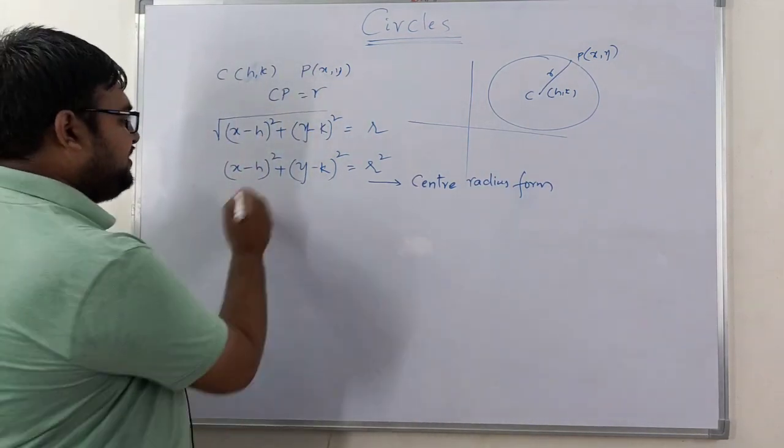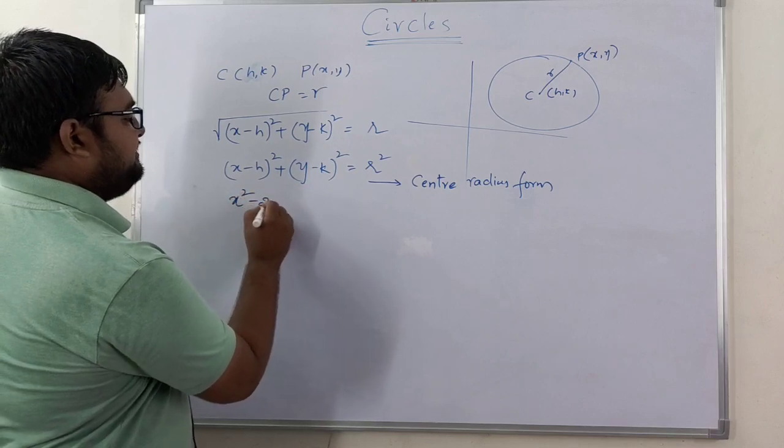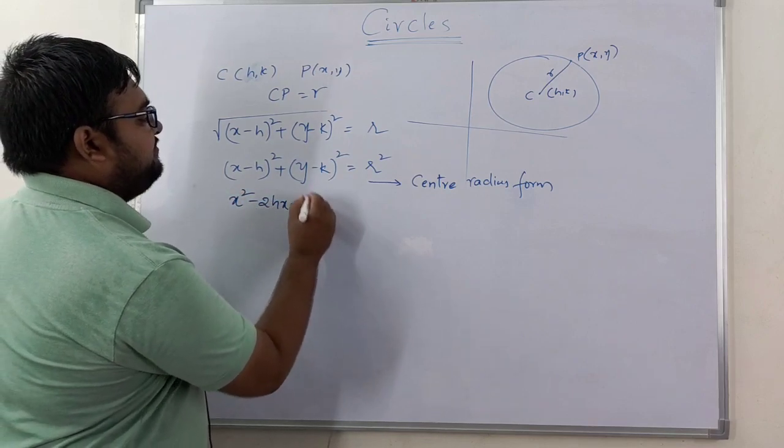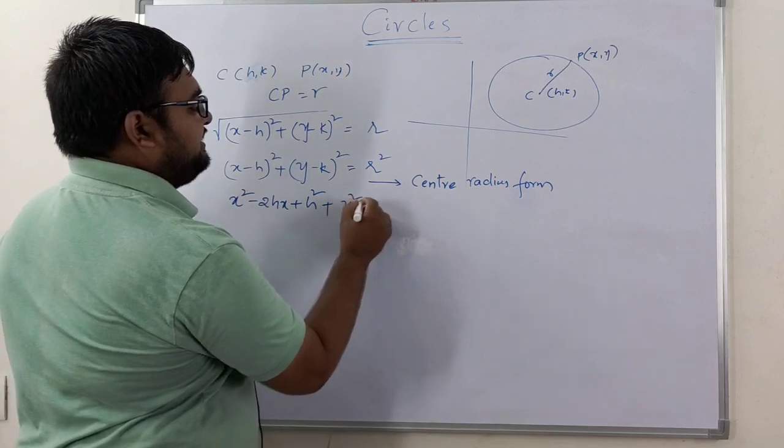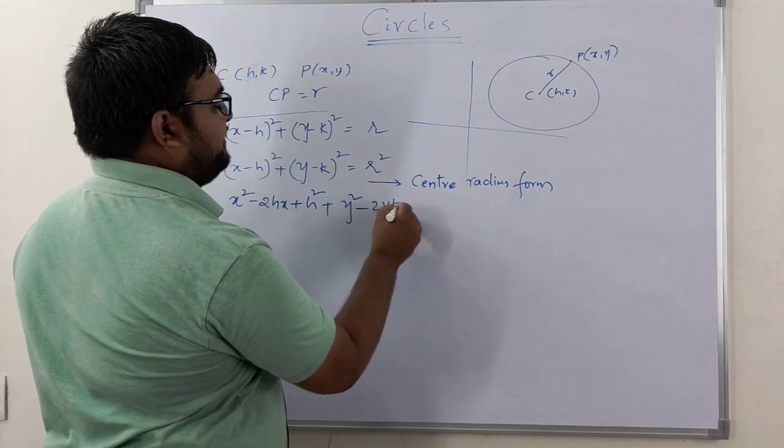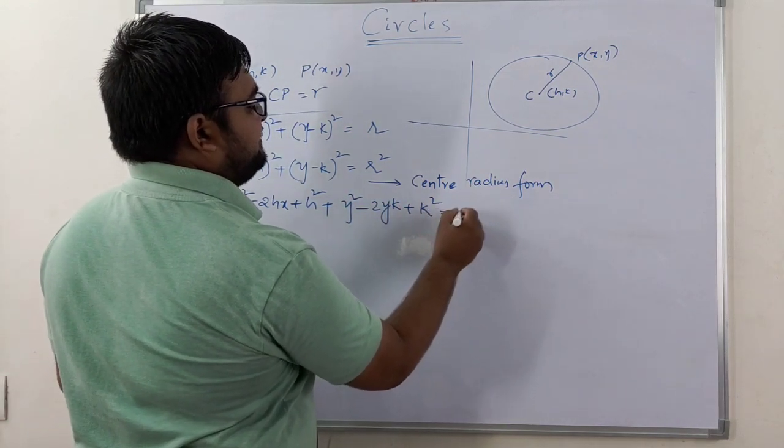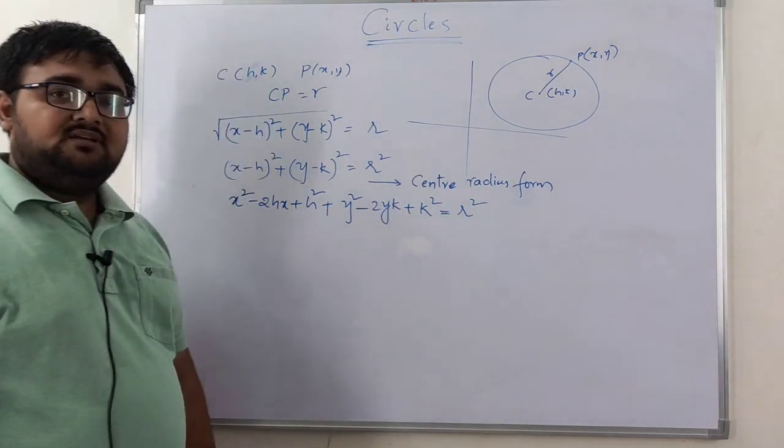If you expand this, what are you going to get? x square minus 2hx plus h square plus y square minus 2yk plus k square is equal to r square, right?